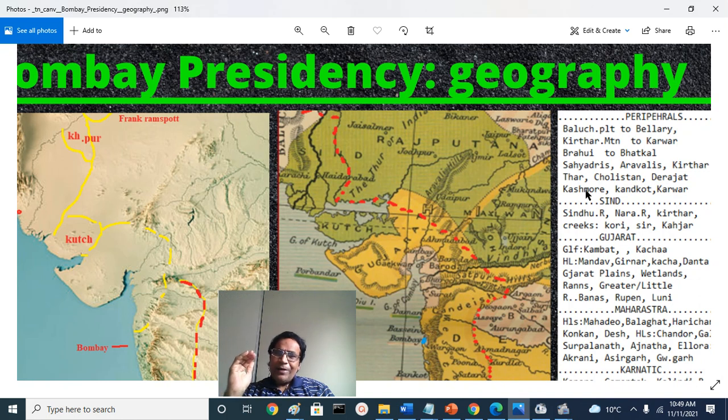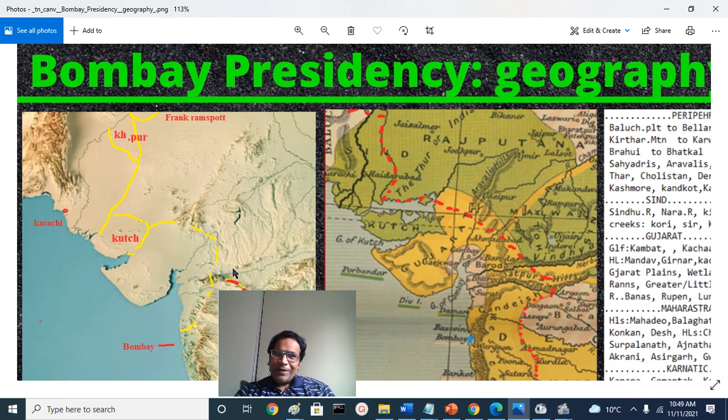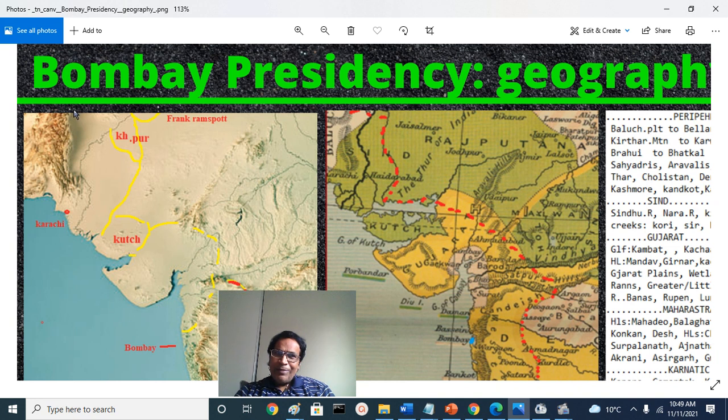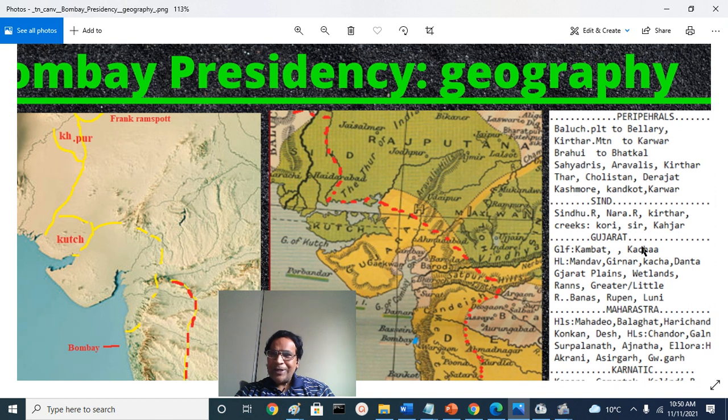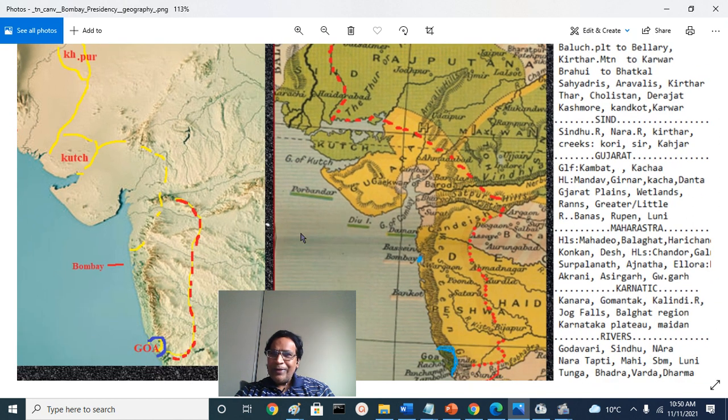Then it crosses Bolan Pass. We can see the Sibi here, Bolan Pass, then Quetta and Khojak Pass. Then it goes into historic Kandahar in the Afghan territory or Durrani territory. Kashmore, Kandkot, Karwar in the south, Sindh River, Nara River, Kirthar Mountains, Kori Creek, we have seen the Sir Creek also, Kajar Creek. In Gujarat, we looked at the Gujarat Plains and the Gulf of Khambhat, Kutch region,